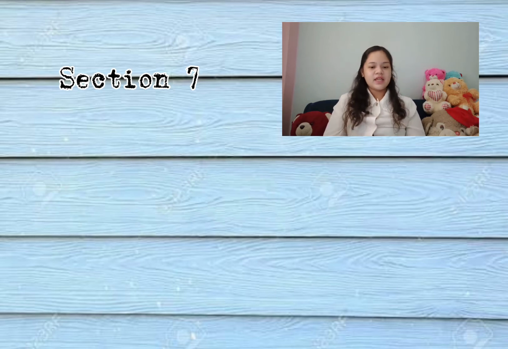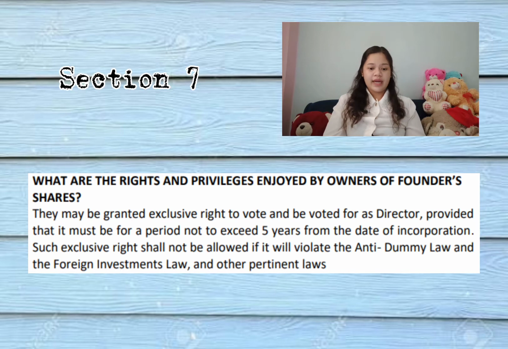What are the rights and the privileges enjoyed by owners of founders' shares? So again, they may be granted exclusive right to vote and be voted for as director, provided that it must be for a period not to exceed 5 years from the date of incorporation. So such exclusive right shall not be allowed if it will violate the anti-dummy law and the foreign investment laws and other pertinent laws. So that's all for Section 7.